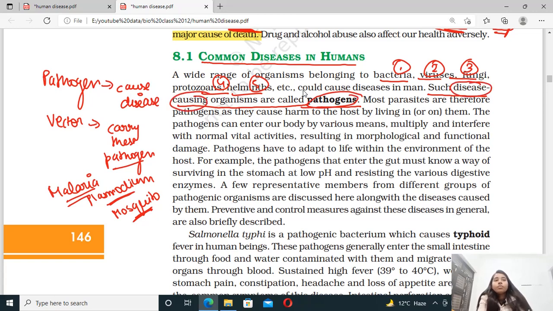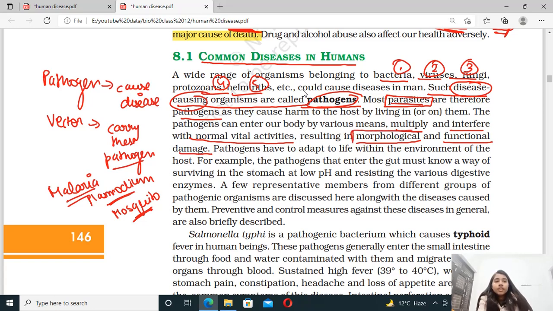All right. Now, most parasites are therefore pathogens, as they cause harm to the host by living in or on them. It means most of the parasites are those organisms which live on the body of another organism. That parasite could live inside the body of the organism or on the body of the organism, so they are also pathogens. The pathogens can enter our body by various means, and they multiply and interfere with the normal vital activities, which results in morphological as well as functional damages.